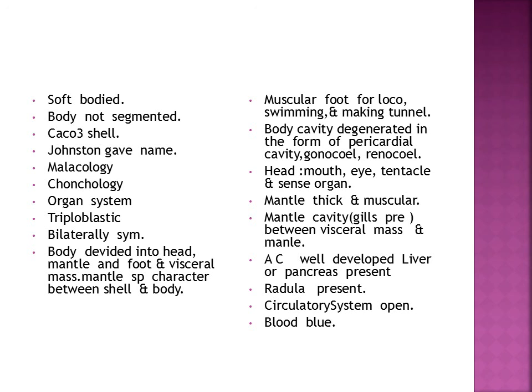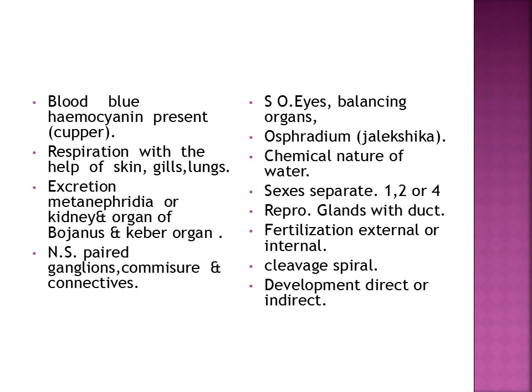Circulatory system is of open type. Color of blood is blue. This is also an important character of Mollusca. Blood is blue because of presence of hemocyanin, and copper is present in place of iron. Respiration is with the help of skin, gills and lungs. Excretion is with the help of metanephridia or kidney or organ of Bojanus or Keber's organ.